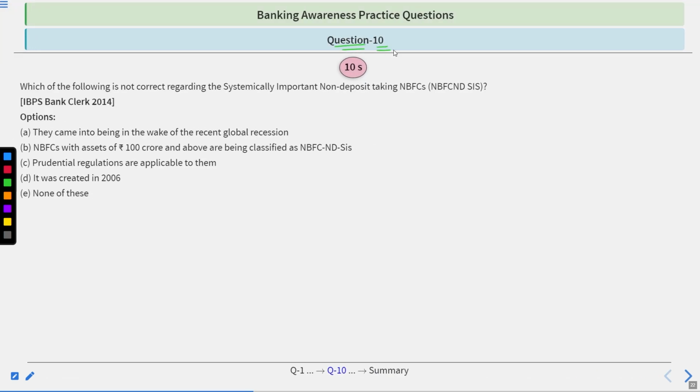Question number 10. Which of the following is not correct regarding systemically important non-deposit taking NBFCs, NBFC-ND-SIs? They came into being in the wake of the recent global recession. NBFCs with assets of 100 crores and above are classified as NBFC-ND-SIs. Prudential regulations are applicable to them. It was created in 2006. None of these. To answer this, you will have 10 seconds. Time starts now.